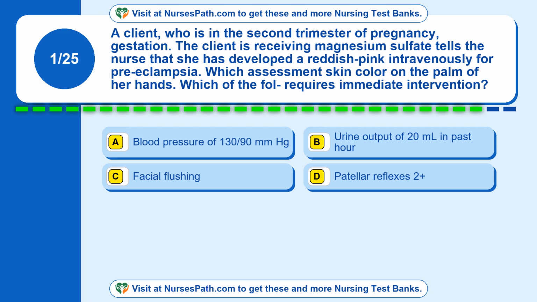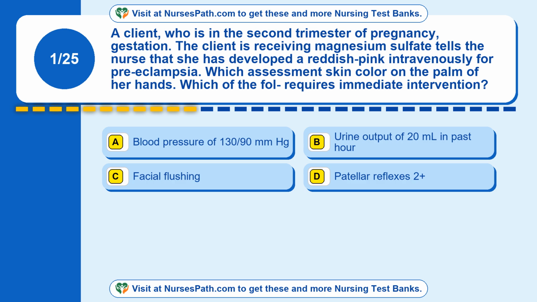Question 1. A client who is in the second trimester of pregnancy gestation. The client is receiving magnesium sulfate intravenously for preeclampsia and tells the nurse that she has developed a reddish pink skin color on the palm of her hands. Which assessment finding requires immediate intervention?